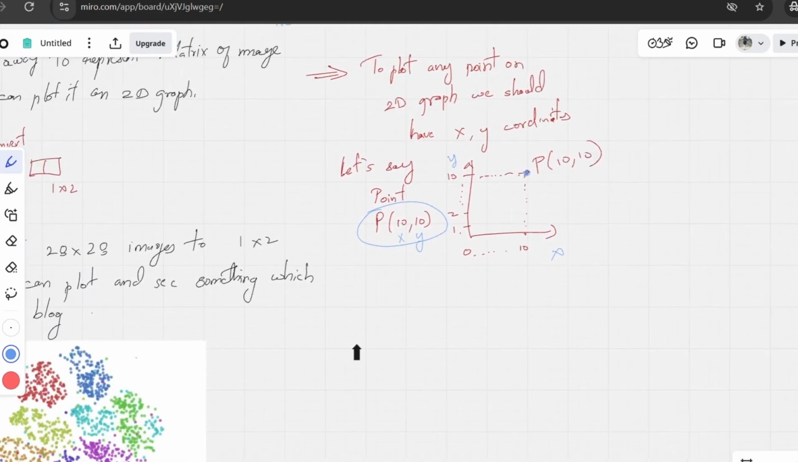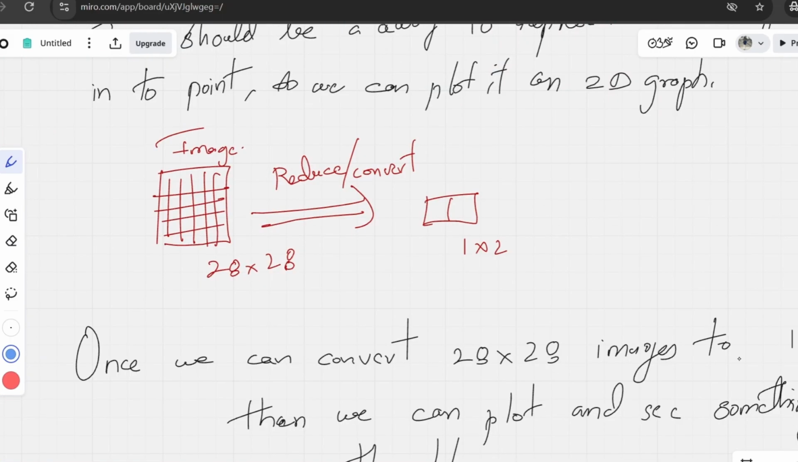Similarly, if we have an image like this which is 28 cross 28, we have to reduce or convert that image to 1 cross 2. Take the point p we already saw, (10, 10): 10 is the x value and the y value is also 10. We can represent the same point in matrix format like this. The matrix here is 1 cross 2, or we can also say this is a row vector.